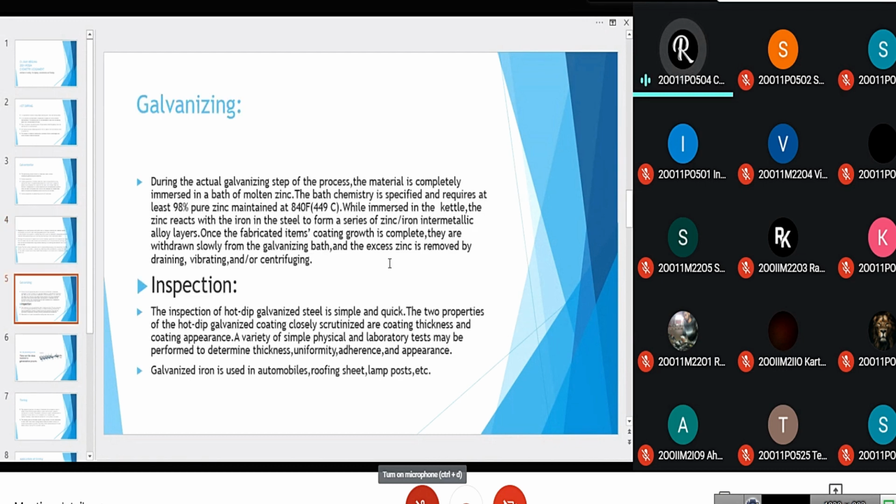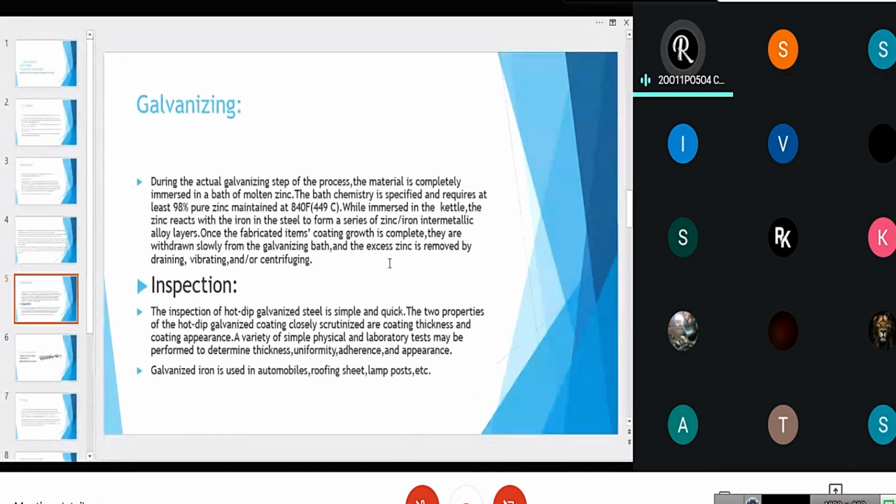Here we go with the step of galvanizing. During the actual galvanizing step of the process, the melting material is completely immersed in a bath of molten zinc. The bath chemistry is specified and requires at least 98% pure zinc melted at 840 Fahrenheit or 449 degrees centigrade. While immersed in the kettle, the zinc reacts with the iron in the steel to form a series of zinc or iron intermetallic alloy layers.